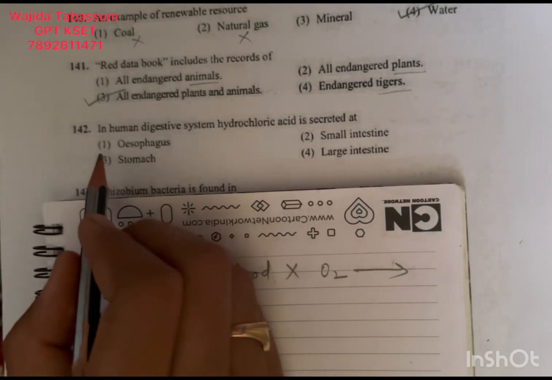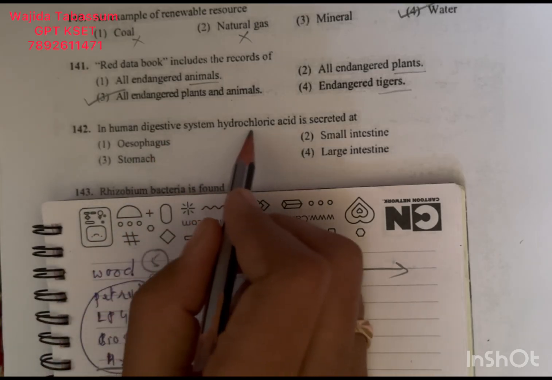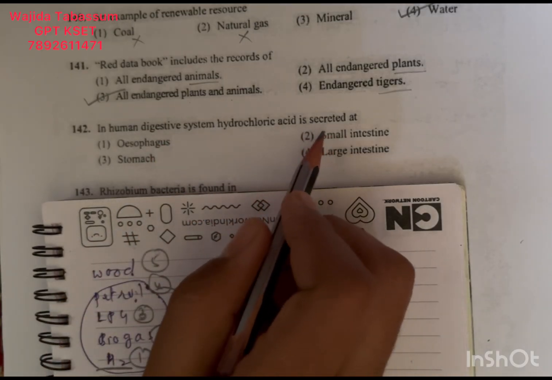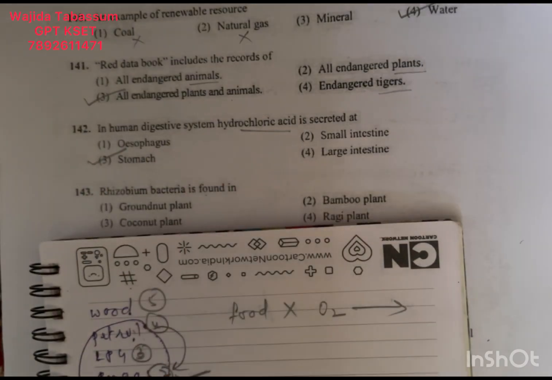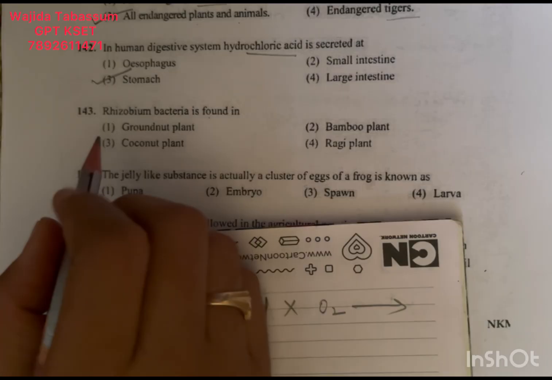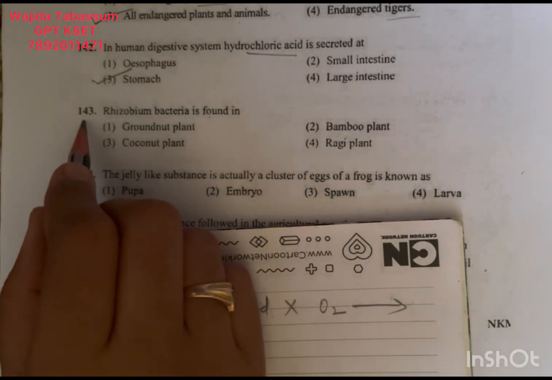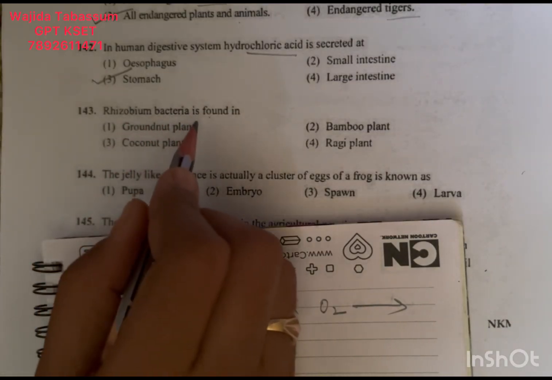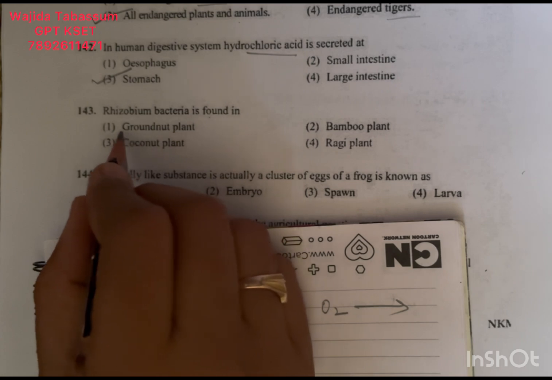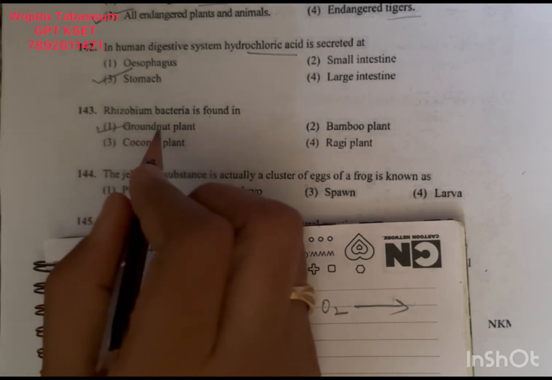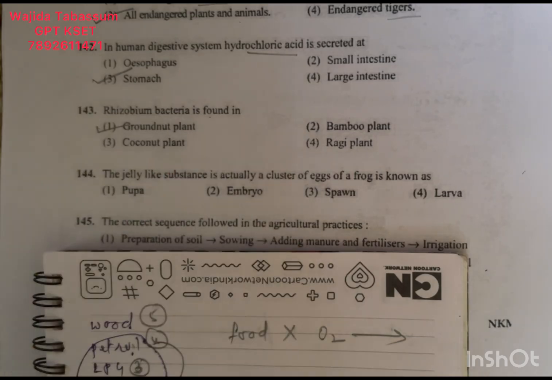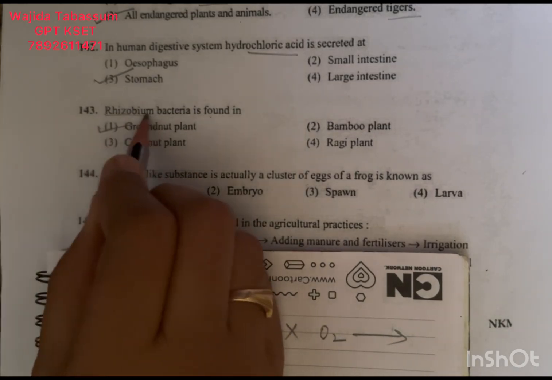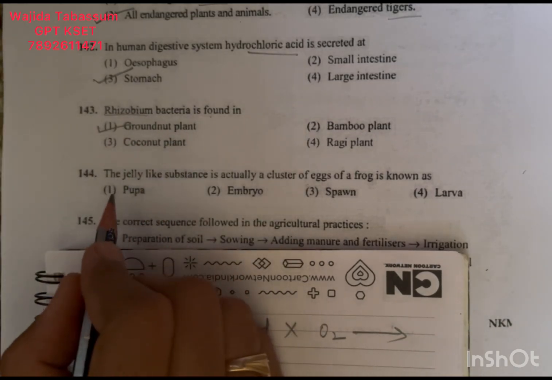Question number 142. In human digestive system, hydrochloric acid is secreted at. So hydrochloric acid is secreted by our stomach to kill the bacteria and to activate the other enzymes. Next question number 143. Rhizobium bacteria is found in the root nodules of groundnut plant, which helps in nitrogen fixation.